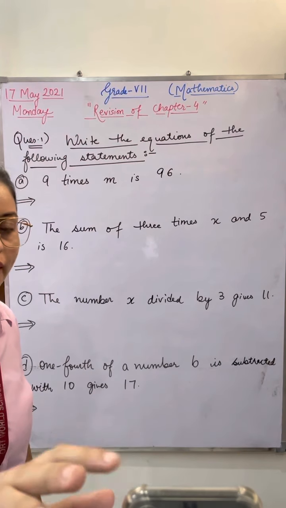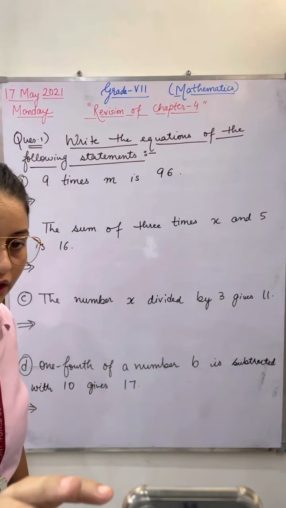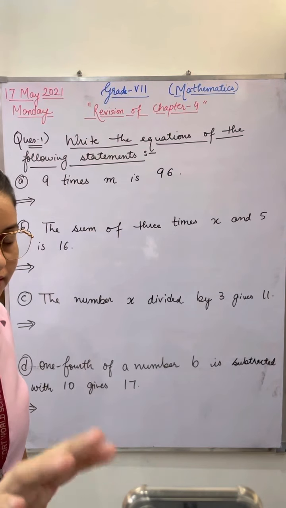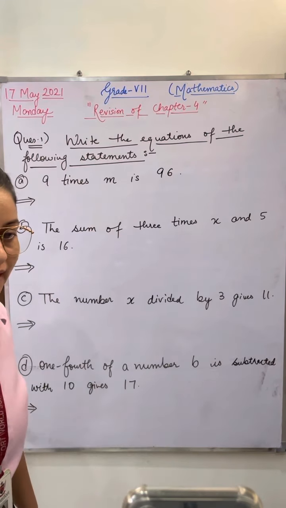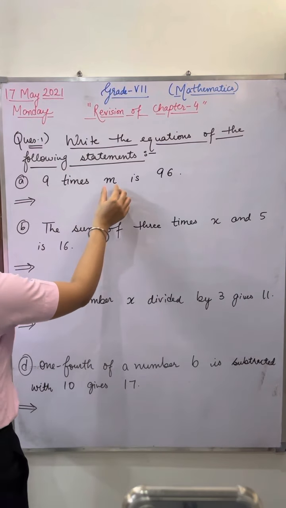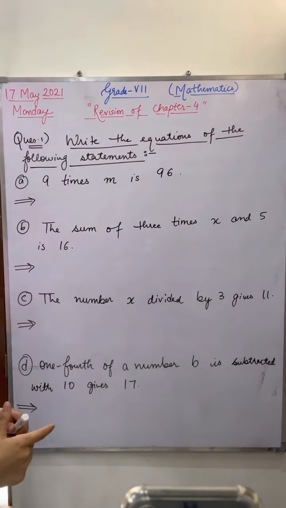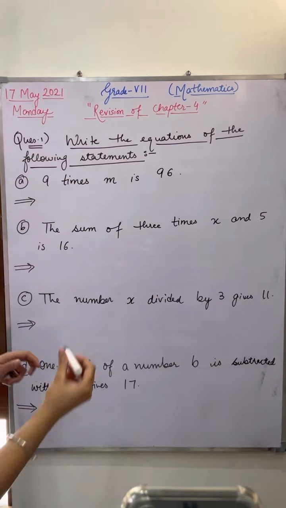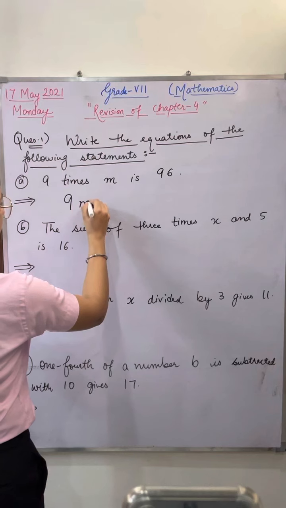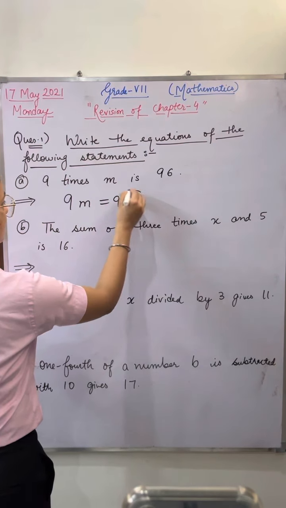Just wait. Both of you have unmuted yourselves. Who is speaking first of all? Abhilasha, you give me the answer. Good morning. 9 times of M is 96, how can we write it? 9m is equal to 96. 9 multiplied by M, or 9M, is equal to 96.